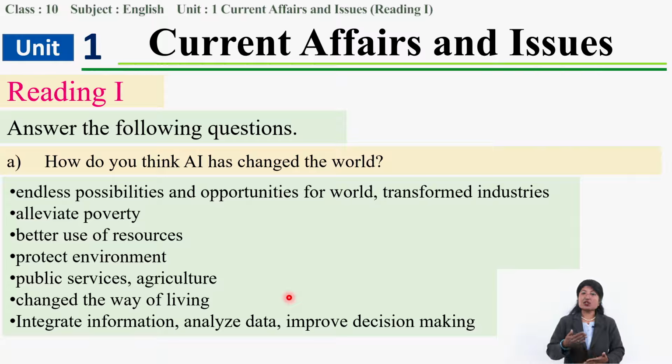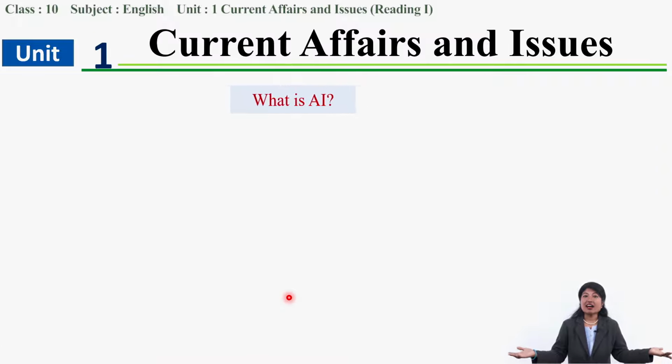AI can even be used to alleviate, lessen, or remove poverty, for better use of resources, to protect the environment. It can even be used for public services and in the field of agriculture and changing the way of living, right? So it can be used to integrate information, analyze data, improve decision making. So in various sectors, AI can be used. Then what is AI? Tell me.